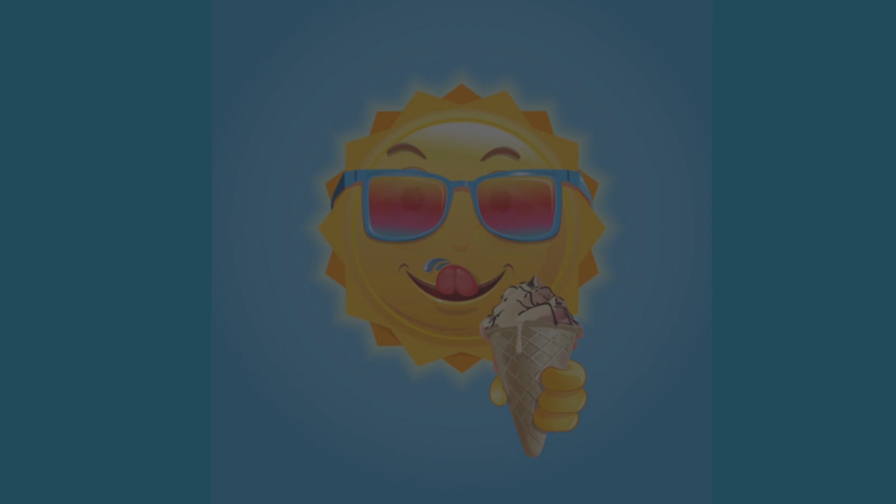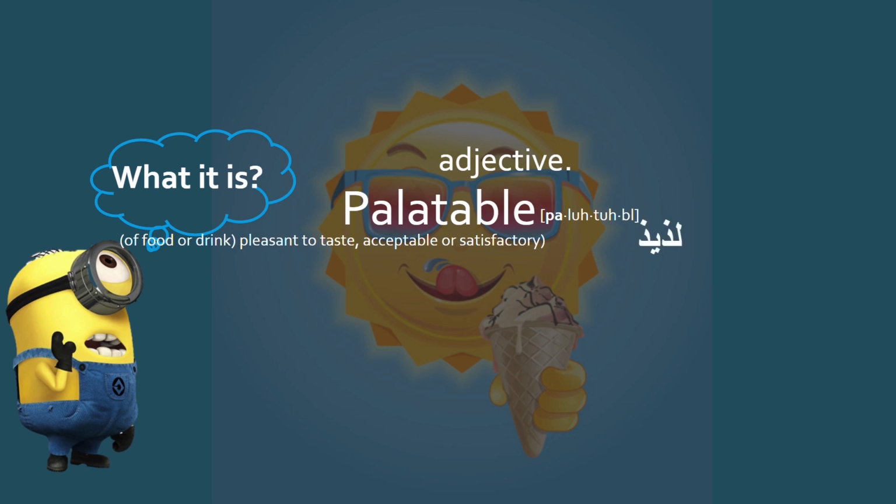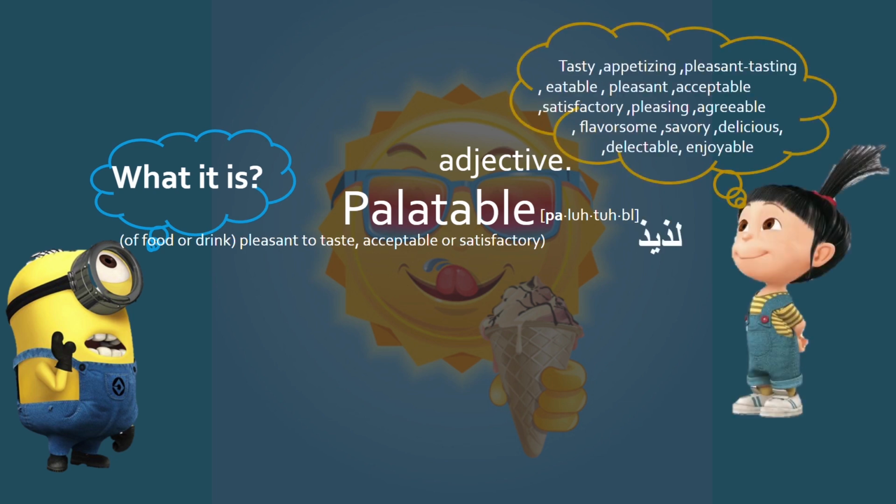Oh my god. Here's the next word. It relates to something like ice cream or hot weather. I don't know what the word is, but I have different guesses. Let's check what it is. That is palatable. I guess something from food. It's an adjective, pronounced as palatable, meaning food or drink pleasant to taste, acceptable or satisfactory. In Urdu, you can say it is mazedaar. It has different synonyms like tasty, appetizing, pleasant, agreeable, savory, delicious.